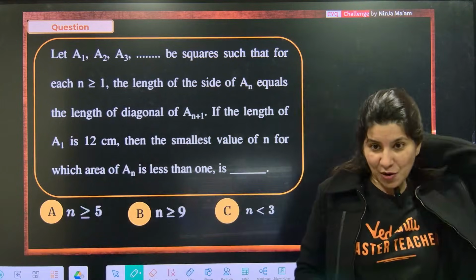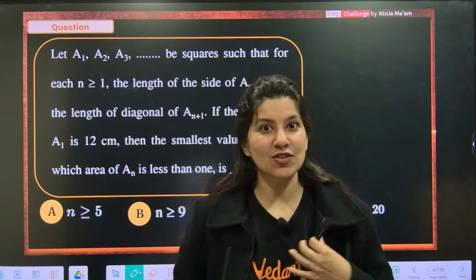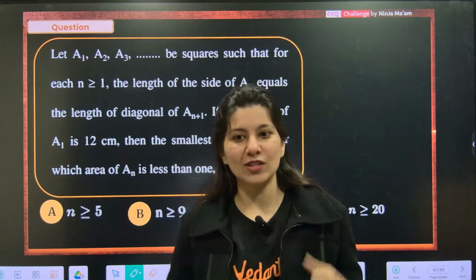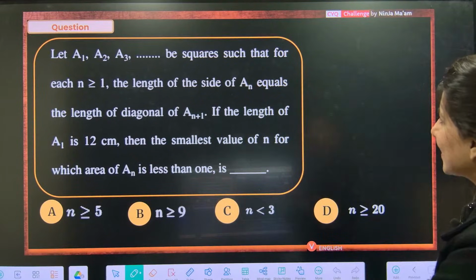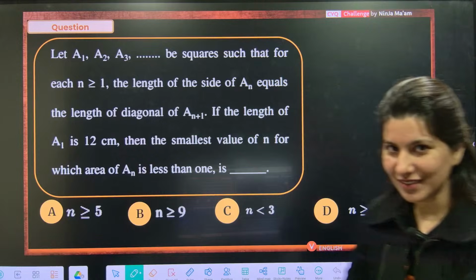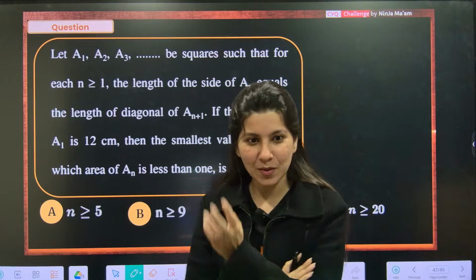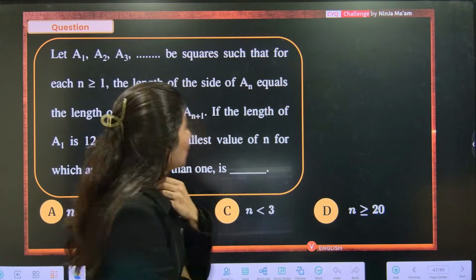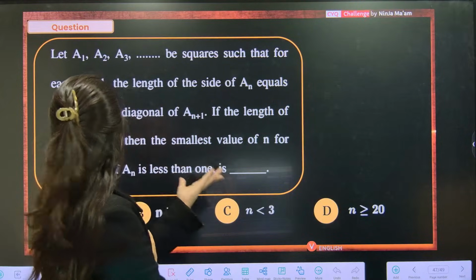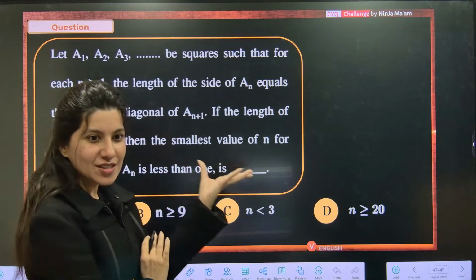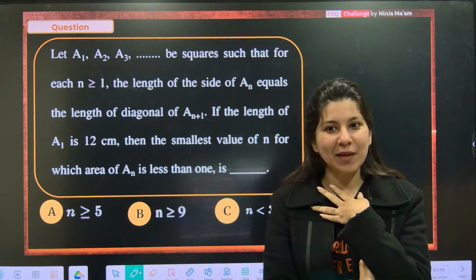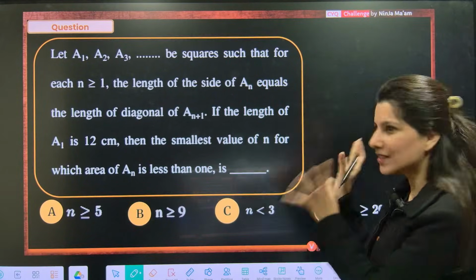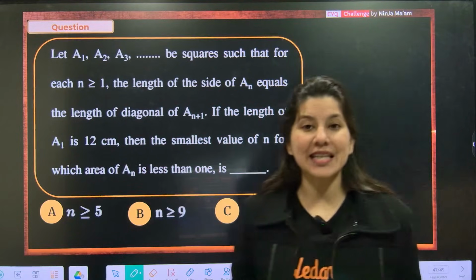Let me be very honest. I am telling you, Ninja Ma'am, when Ninja Ma'am was a student, Ninja Ma'am was looking at this question. If I were at your place, I was like, oh, what is this? Like so much of English. I am a math student. I am good at mathematics. And the moment I see so much of English, I leave that question then and there.